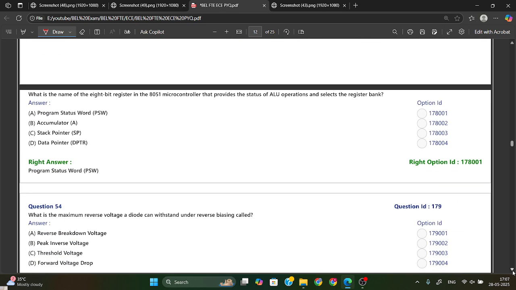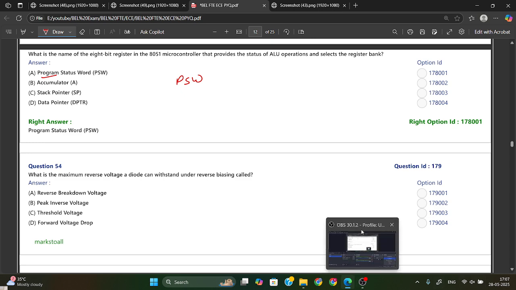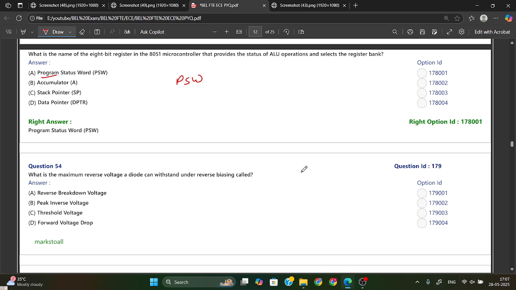Okay. What is the name of the 8-bit register in 8051 microcontroller that provides the status of ALU operation and selects the register bank? Okay, so this is called PSW, program status word. Program status word is the 8-bit register which is used to provide the status of whatever arithmetic and logic unit operation is there.